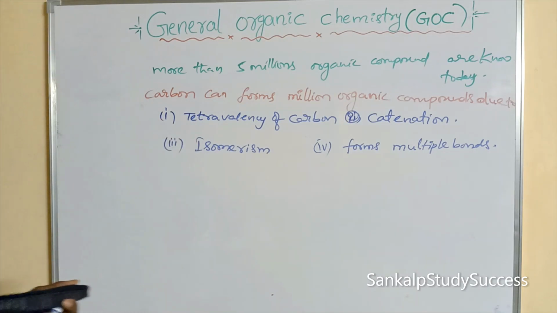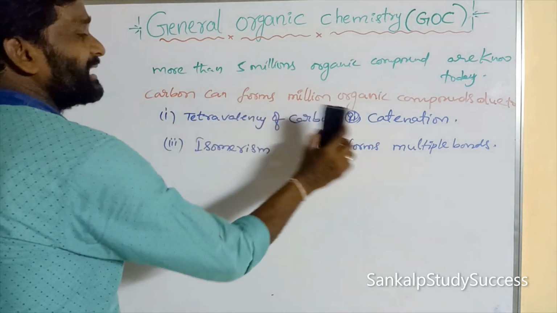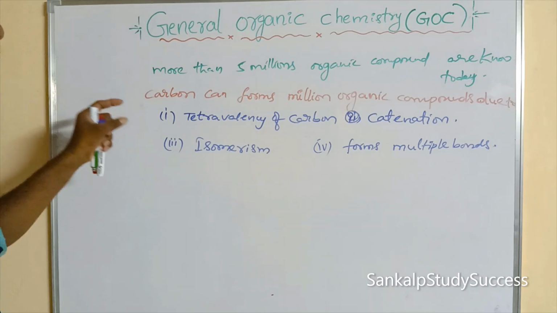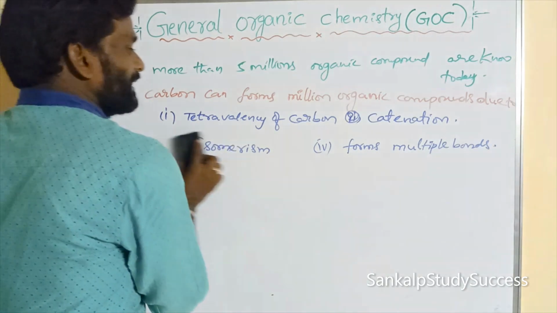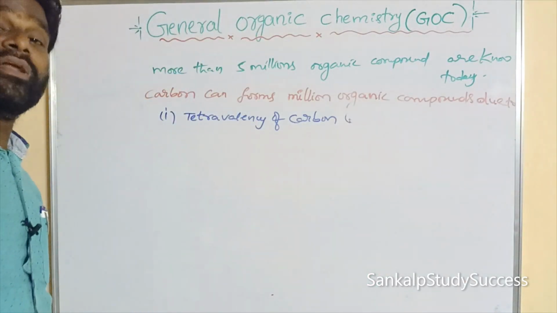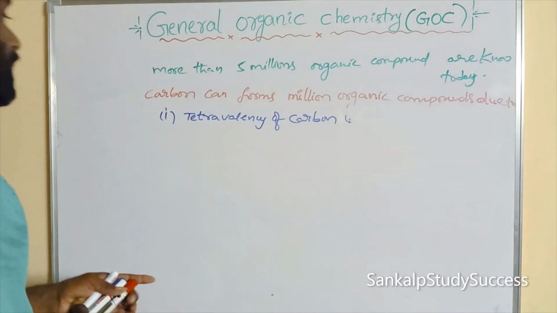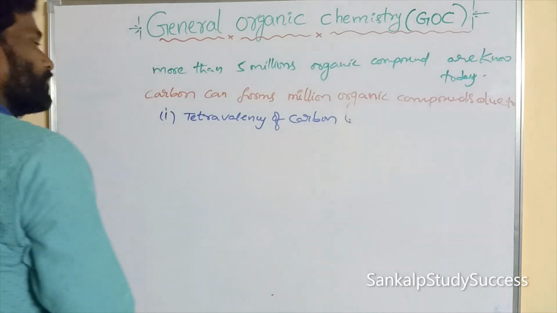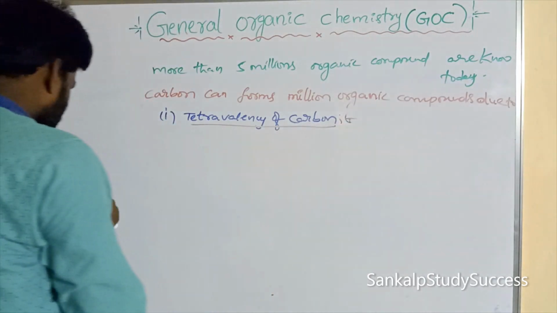Right. What is the first property? Tetravalency of carbon. Now I am going to explain the properties one by one. First tetravalency of carbon, second the catenation property, third isomerism, fourth the formation of multiple bonds. So first of all, we will explain tetravalency of carbon.